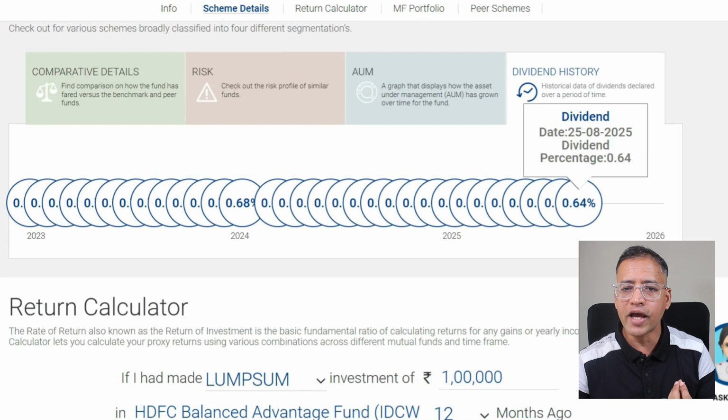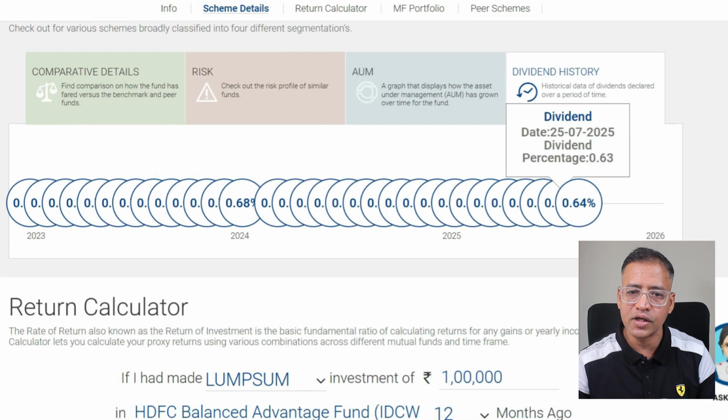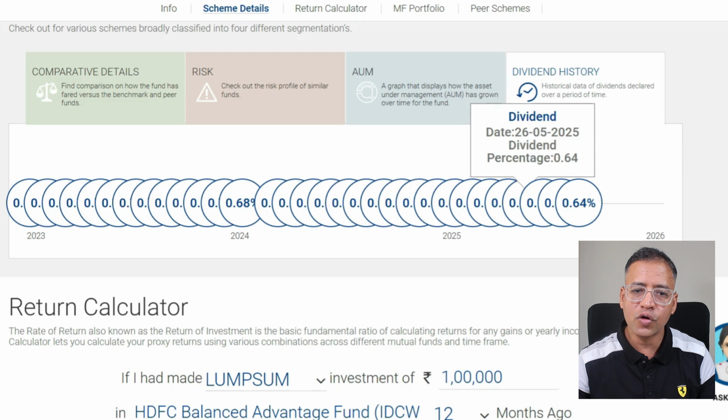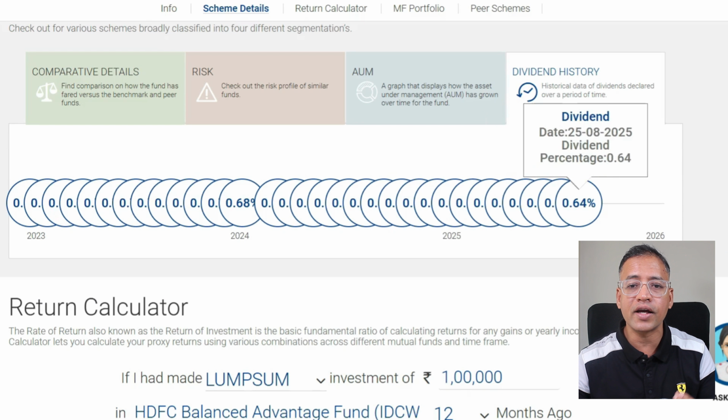And if you come down here and just look at their dividend history, what you note is that almost every month they are giving dividend of around 0.64%, 0.63, 0.64, 0.64 again. So almost every single month they are giving 0.64%. If you do some maths, for 12 months, around 7 to 8% of dividend is what they have been giving. Now this dividend, which is around 7 to 8% every year, is not a guaranteed dividend.